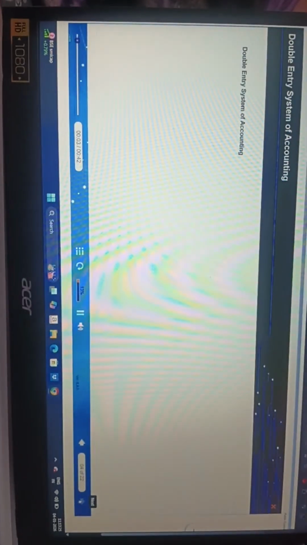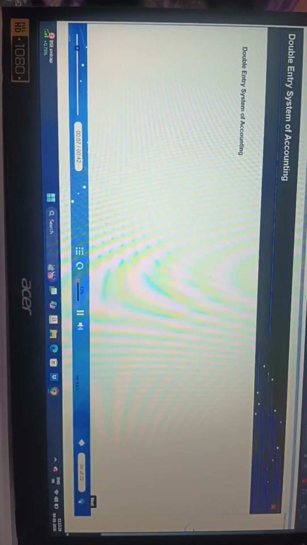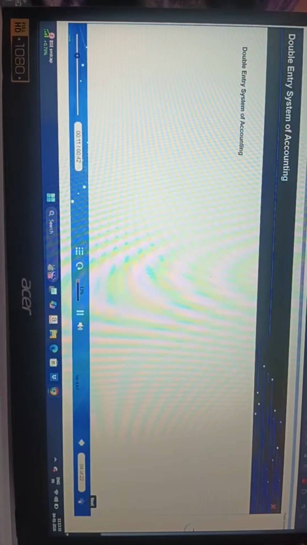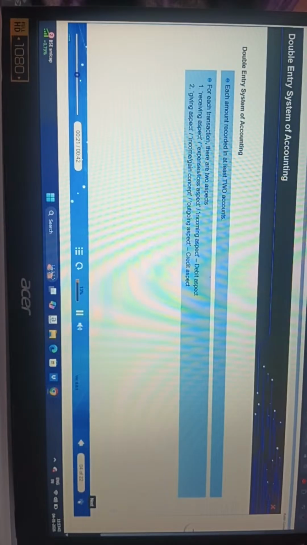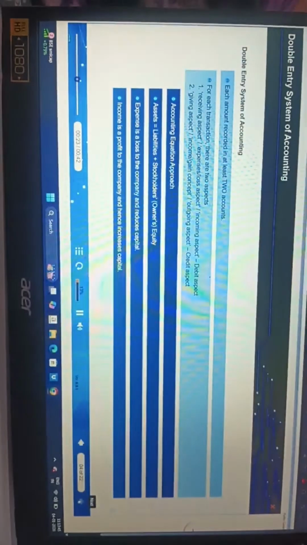Now it is time to explain the term, double entry system of accounting. For ages, accountants have been using an accounting procedure termed as double entry system of accounting for recording transactions. In double entry system, each amount is recorded in at least two accounts. Recording of transactions can be done by two approaches. One is accounting equation approach, the other one is traditional approach.